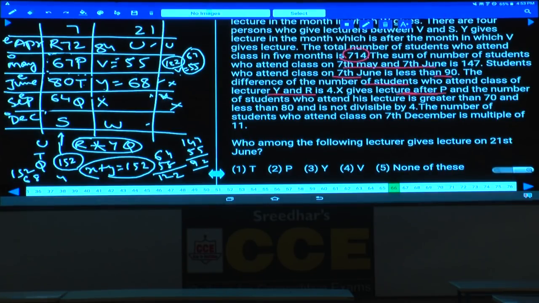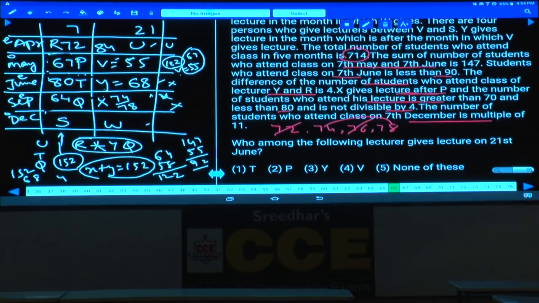X gives lecture after P, and the number of students who attend his lecture is greater than 70 and lesser than 80, and it is not divisible by 4. X must be an even number. As X is an even number, it must be 72, 74, 76, 78. Now it should not be divisible by 4, hence 72 and 76 are ruled out, and the value of X must be either 74 or 78.